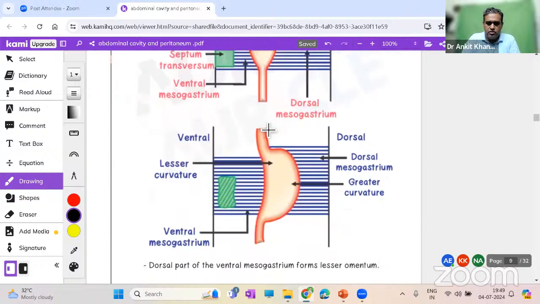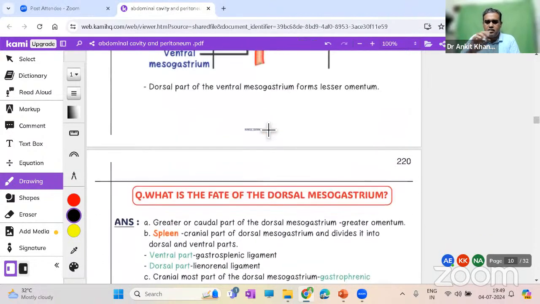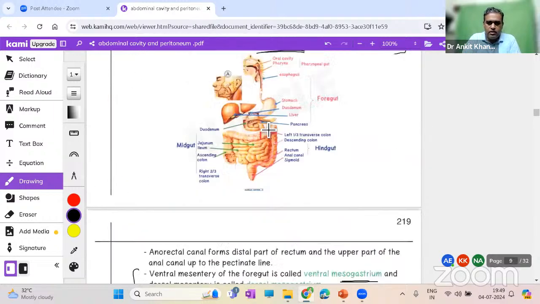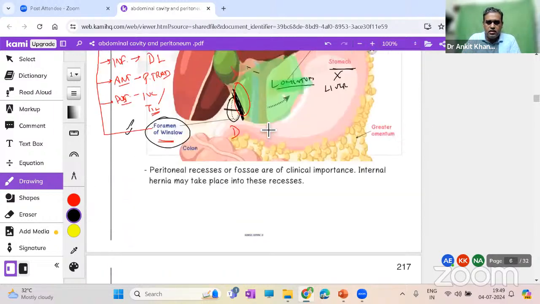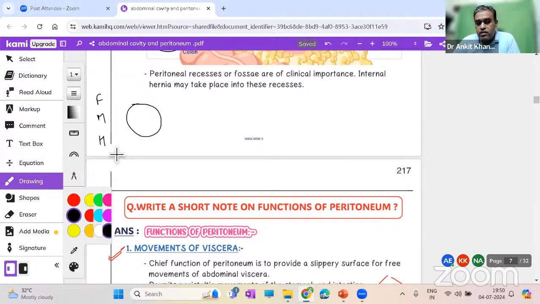You see some diagrams over here. Don't worry. Let me take some empty space over here. Now see, what happens is we said that we have three parts of gut: the foregut, the midgut, and the hindgut. Fair enough, right?